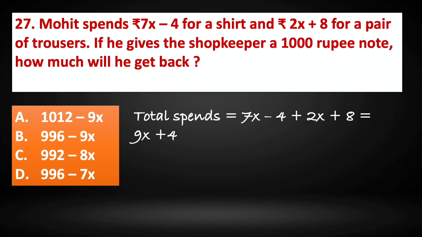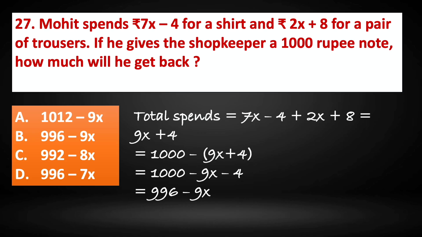So he is going to give the shopkeeper 1000 rupees now. 1000 minus 9x plus 4 will give us how much he is going to get back. So let's take out the brackets and take the negative sign. 1000 minus 9x minus 4. 1000 minus 4 is 996. So 996 minus 9x is what he will get back. So the correct answer is option D, 996 minus 9x.